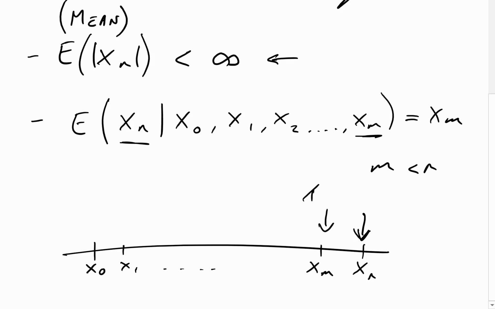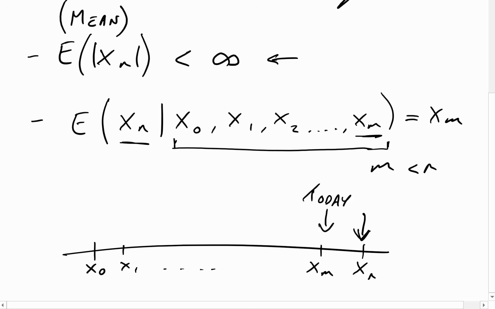So, for example, this is today. xm is today because this is all the data we've got. This is all the data that we've got on the right hand side. This part of the bracket here is all the data that we have access to. Now we have all the data up to xm.